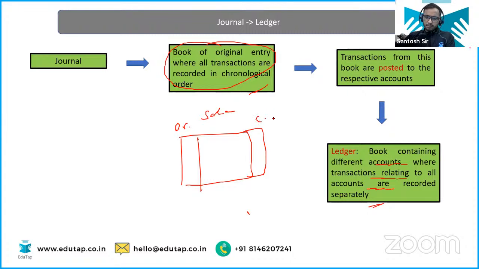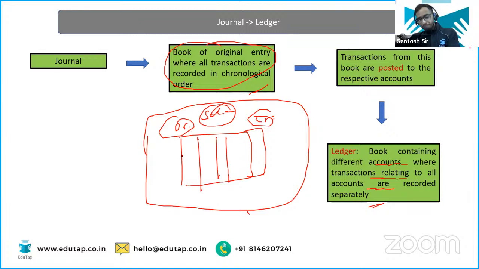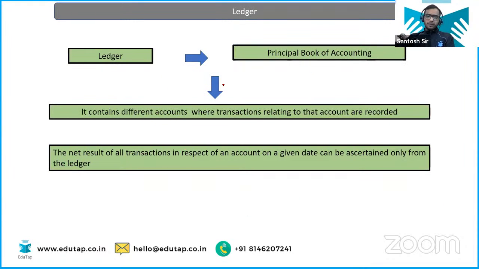Now, this side is debit, this side is credit. All the transactions that relate to sales are going to be put here in this account, okay? All the transactions that relate to sales or salary, whatever the account is, okay? Now, the ledger is also called the principal book of accounting. The journal was called the original book of entry, and this is called the principal book of accounting. It contains different accounts where transactions relating to that account are entered.